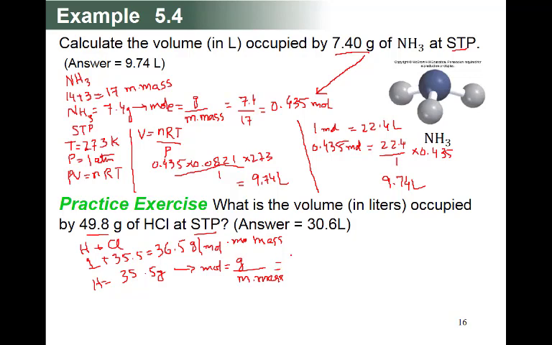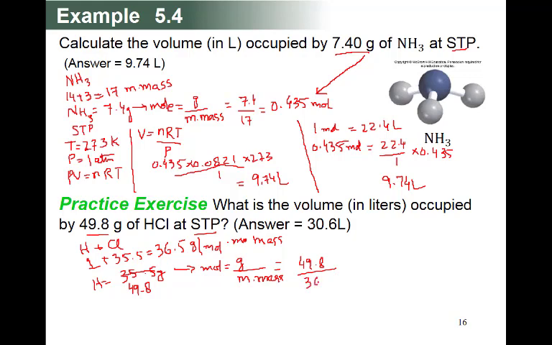So gram is given here, 49.8 gram was given, not 35.5, that is chlorine mass. So 49.8 divided by this molar mass 36.5, which we calculated before.